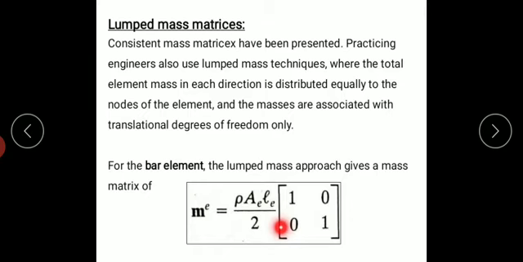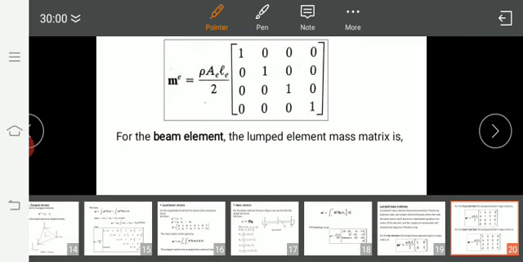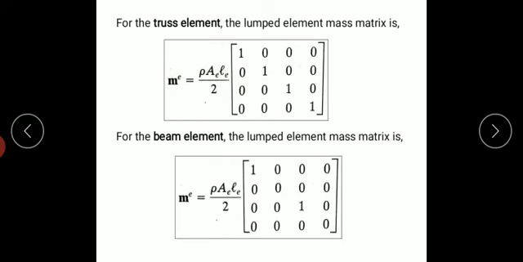So this is a lumped mass matrix. For the consistent mass matrix I have the other values also, 1 2 1 2 1 here. In the lumped matrix, I have values only at the diagonal. So this is for the bar element. For the truss element, can you see here, the lumped mass matrix has values only at the diagonal. The remaining entries I put as 0. For the beam element also, only at the diagonal I have the value 1 and 1, and the remaining things are 0.